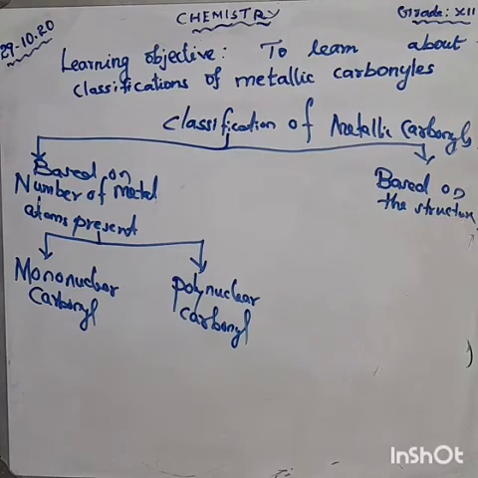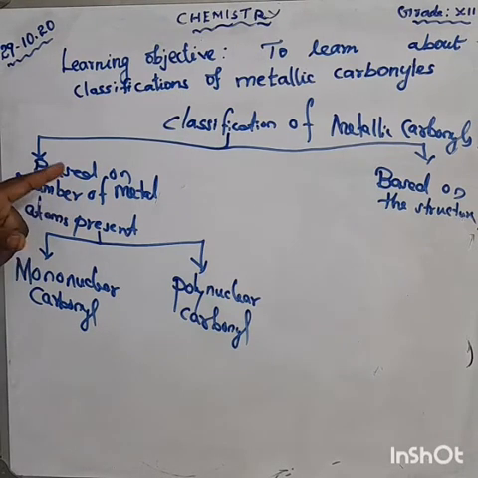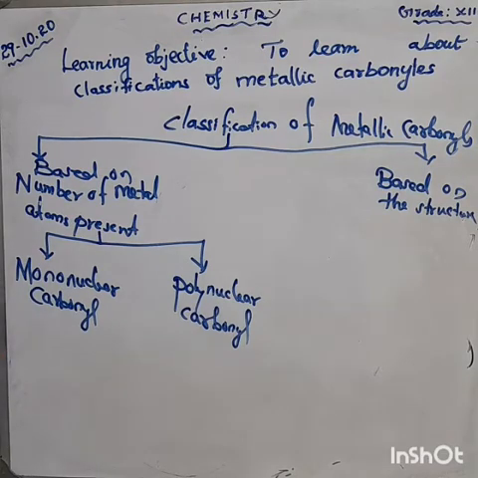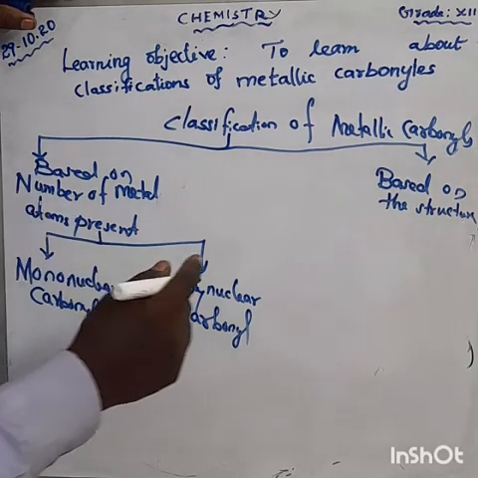Here, metallic carbonyls are broadly classified into two types. One is based on the number of metal atoms present. The second one is based on the structure. Based on the number of metal atoms present, they are again classified into two types: mononuclear carbonyls and polynuclear carbonyls.